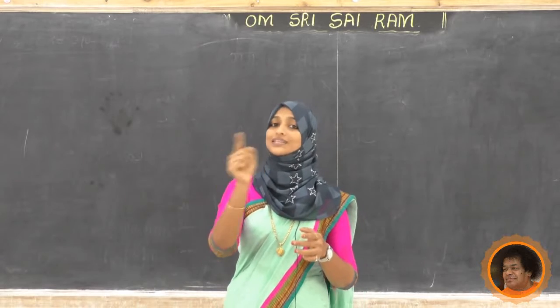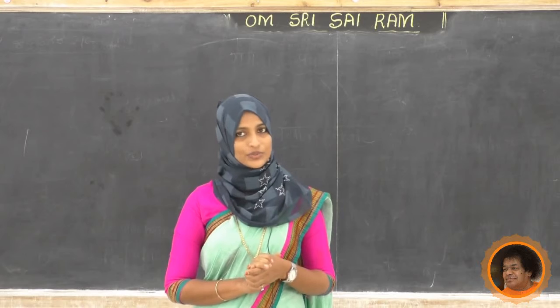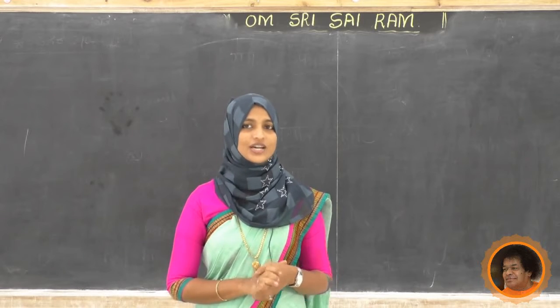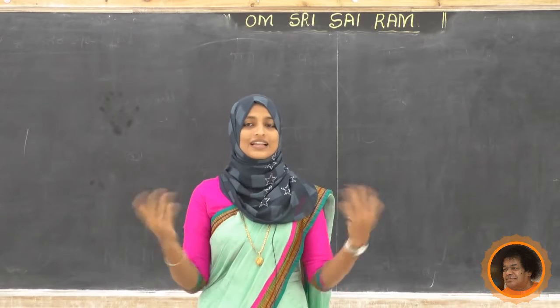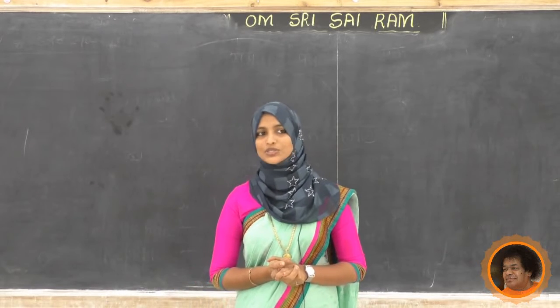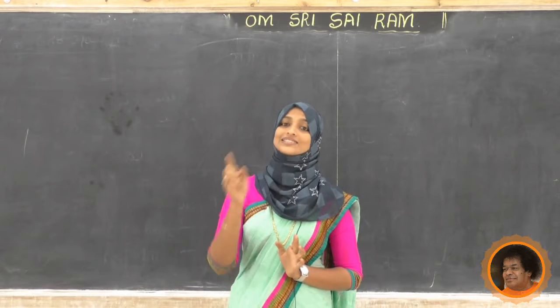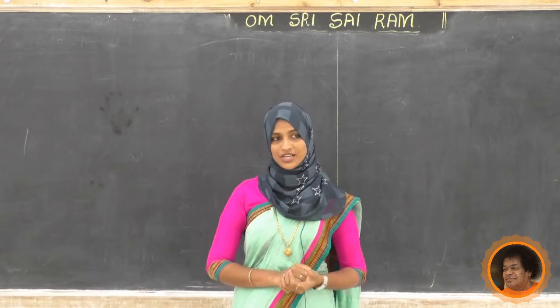Collect only the things made of fibers. Observe your kitchen, your bedroom, your living room, anywhere. You have to write it.